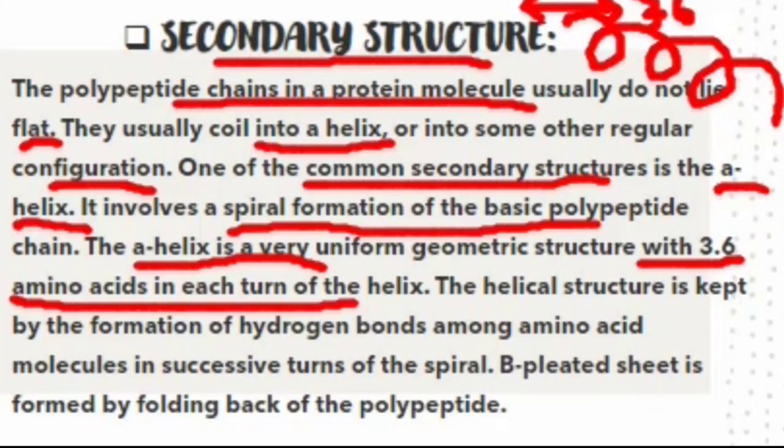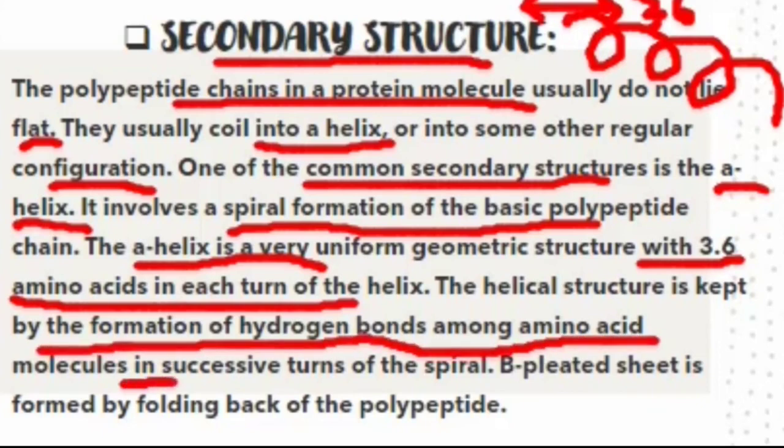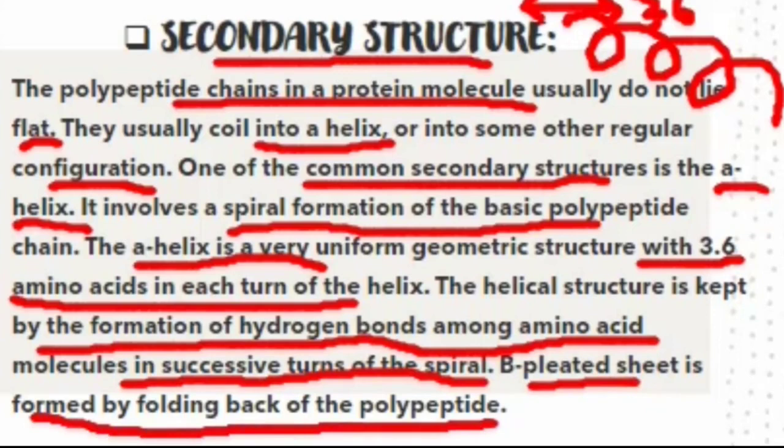The helical structure is kept by the formation of hydrogen bonds among amino acid molecules in successive turns of the spiral. Beta-pleated sheet is formed by folding back of the polypeptide. Two important and main things in the secondary structure of protein: the first one is alpha helix and the second one is beta-pleated sheet. When this helix and this beta-pleated sheet are formed, or coiled or spiraled into some regular configuration, then the secondary structure of protein is formed.